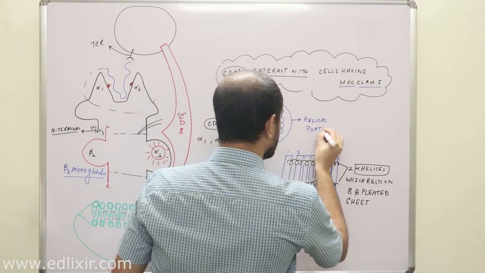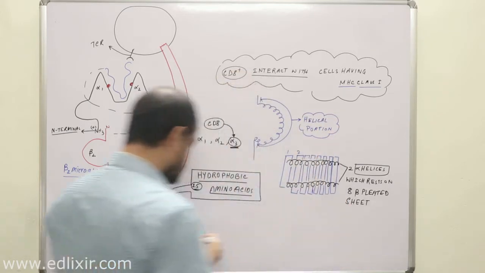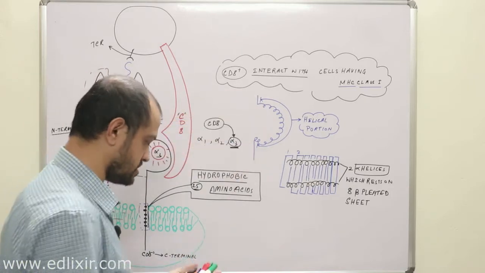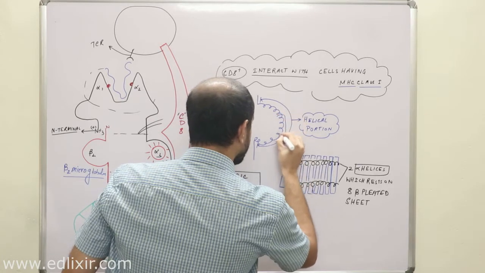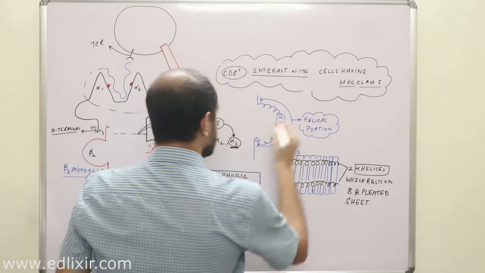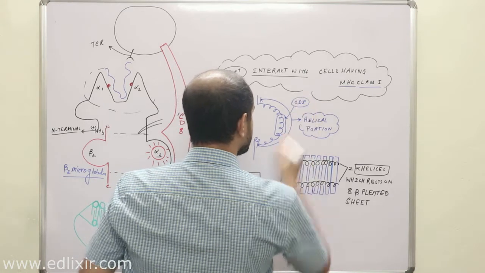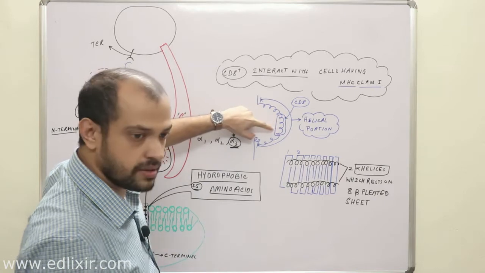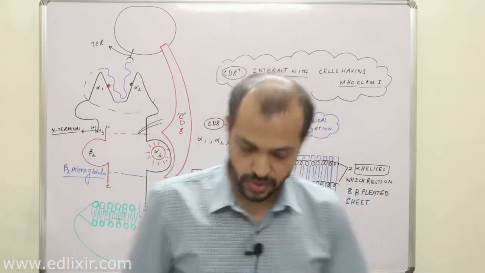Now, a very important point you need to understand here is that as it is a helical portion, CD8 actually interacts with one of the helical portions like this. Clear?